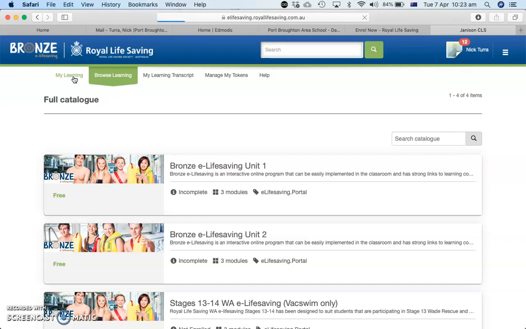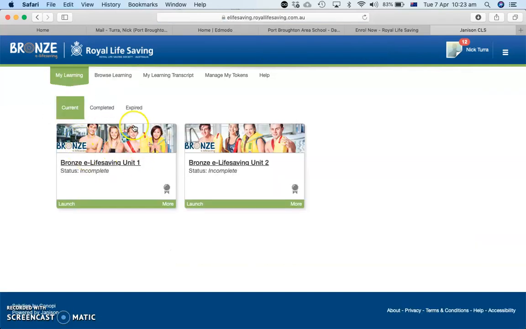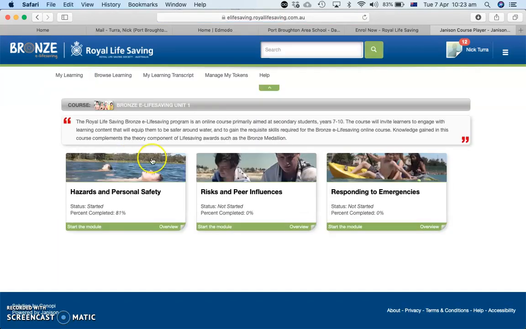Once you are enrolled, you should see under My Learning, this heading at the top here, under Current Courses, Bronze eLifesaving Unit 1. And if you click on that, you will see the structure of the unit. So there are three major sections to this: hazards and personal safety, risks and peer influences, and responding to emergencies.